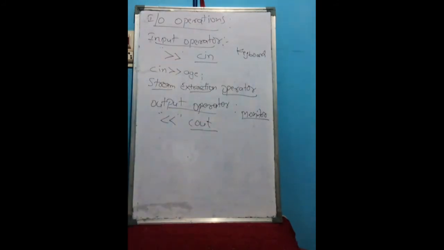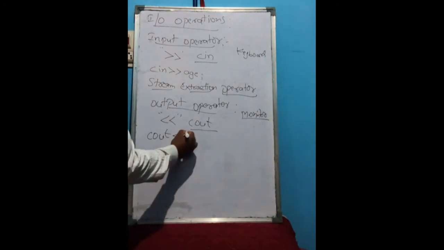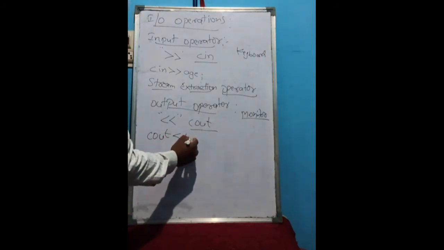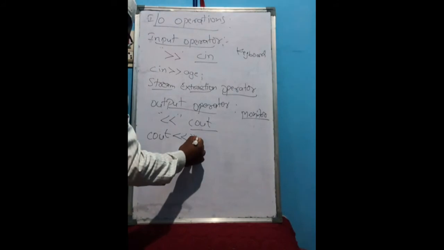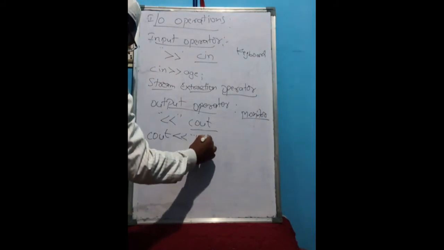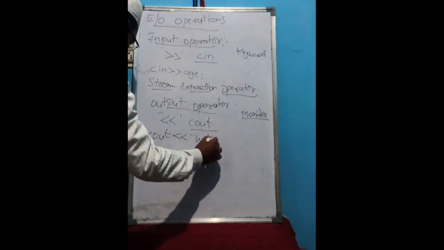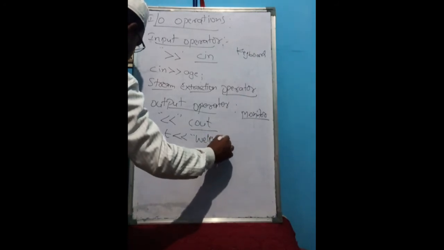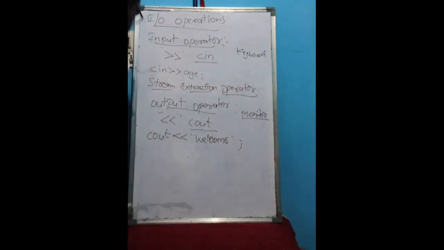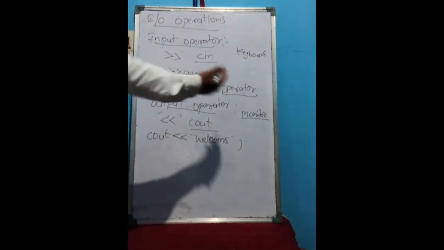Cout we are using to display the data, or to send the data to the monitor to display. How will we do this? Same thing. For example, cout, and here we can write anything. Welcome. If you write Welcome, it will be displayed on the monitor.